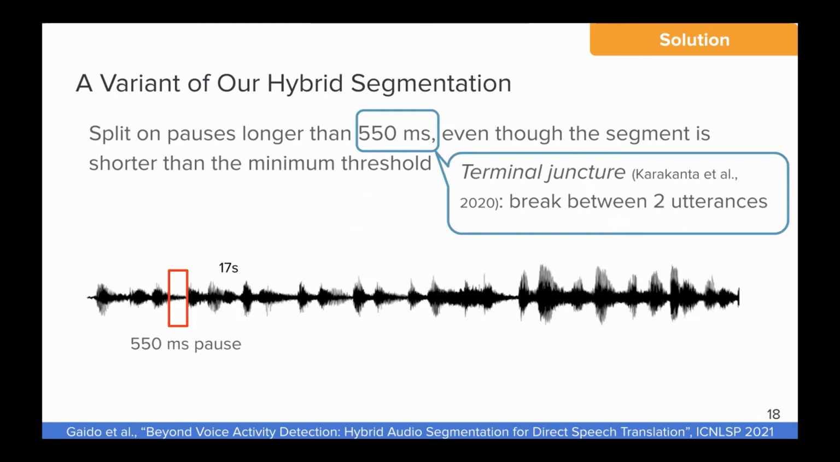We also have another variant of this segmentation in which we split always. I mean, even though we haven't reached the minimum threshold of 17 seconds, when there is a very long pause, and by very long we mean higher than 550 milliseconds, because this has been shown by previous work to be considered a terminal juncture, which is a break between two different utterances.